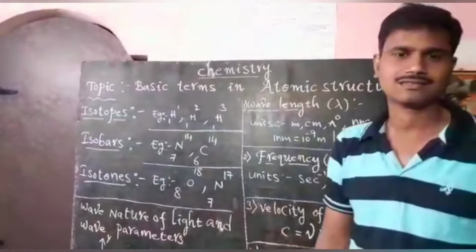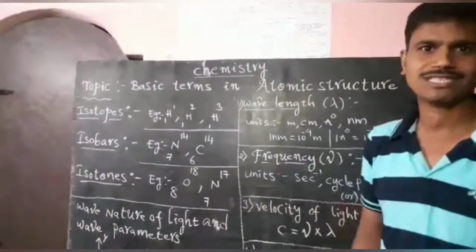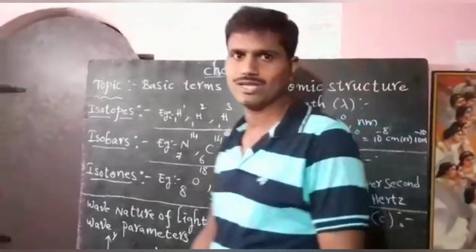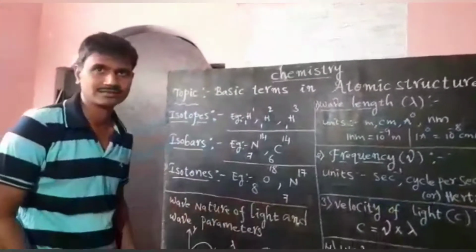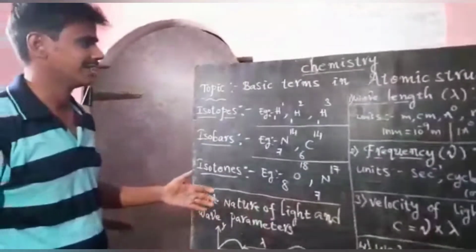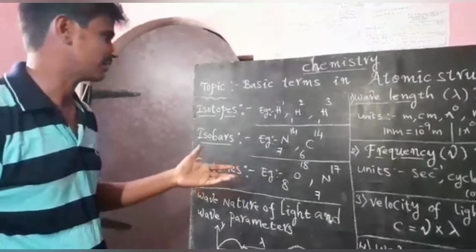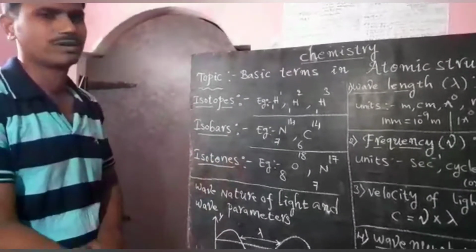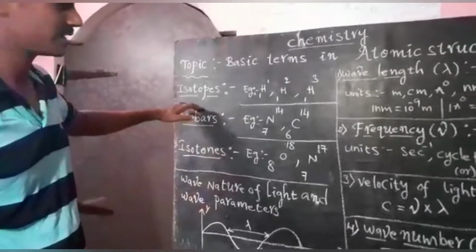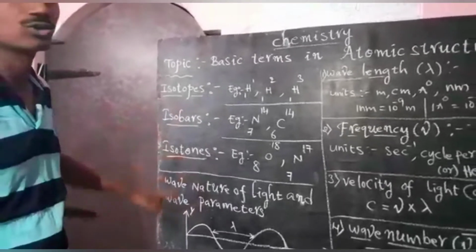In the previous class we discussed some basic terms in atomic structure. Today we are going to discuss the remaining fundamental topics in this chapter: isotopes, isobars, isotones.